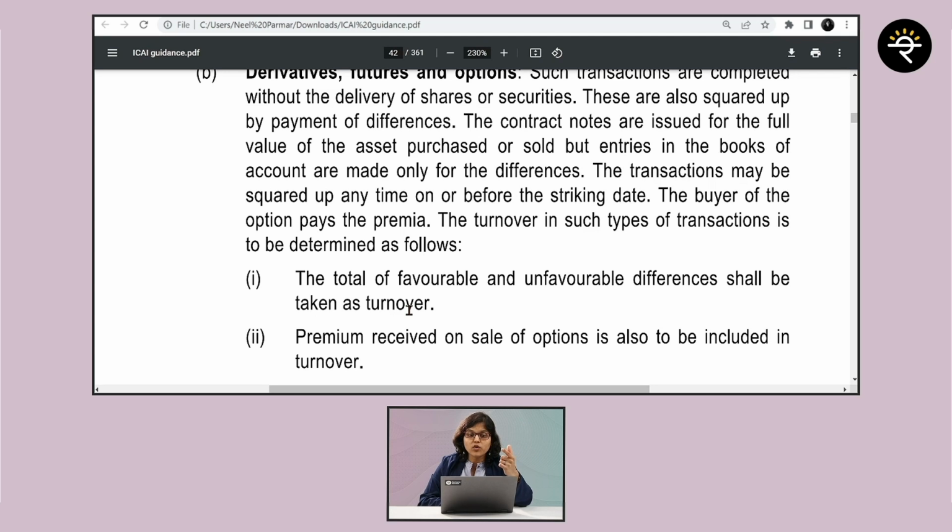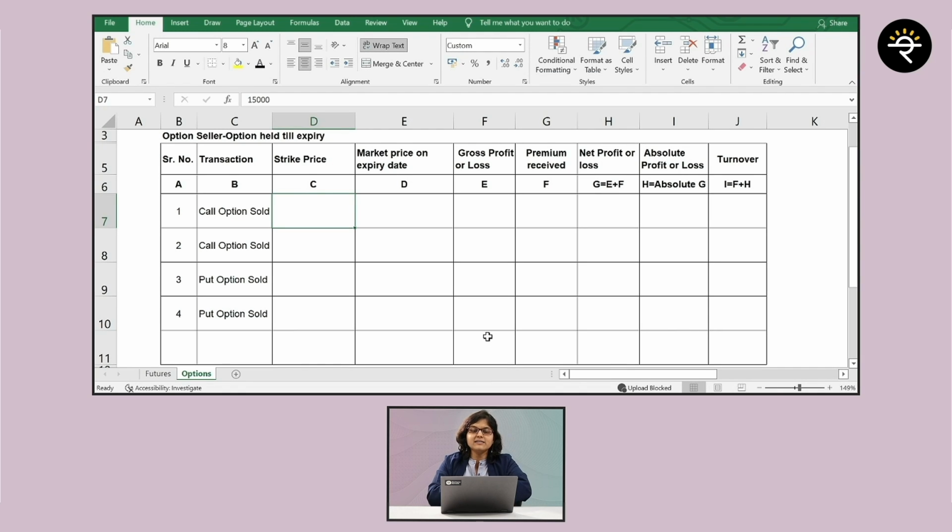What else is to be done for options is that premium received on sale of options is also to be included in turnover. So this point plus this point together is going to be treated as the turnover. So for better understanding, let's take an example, and to begin with, we'll take an example of a call seller. So assume you're a call seller and you have sold call option of 15,000 strike price.